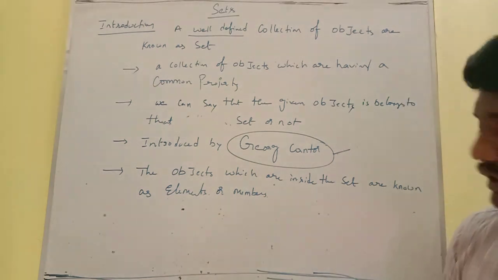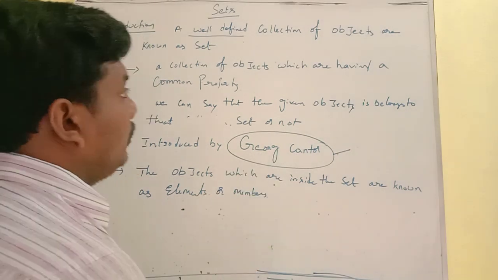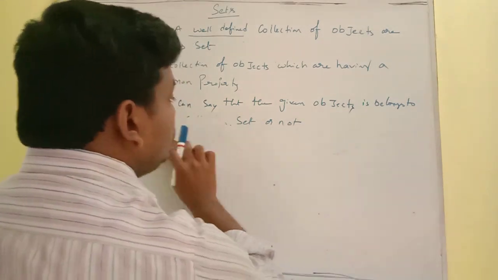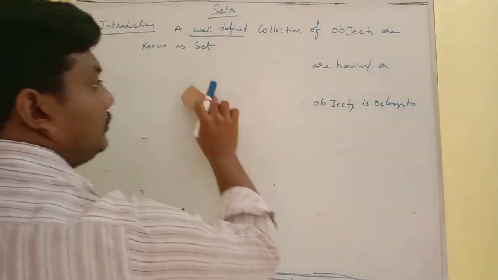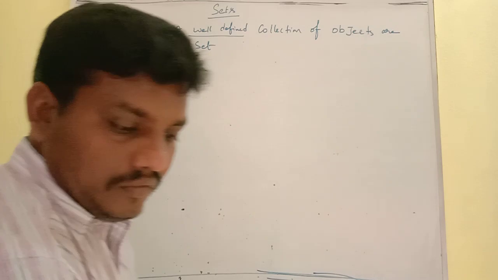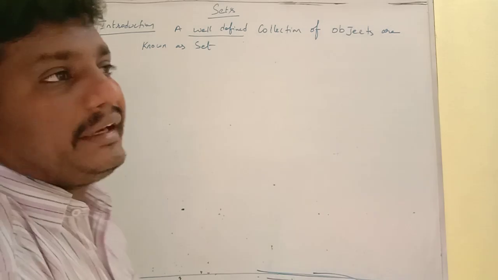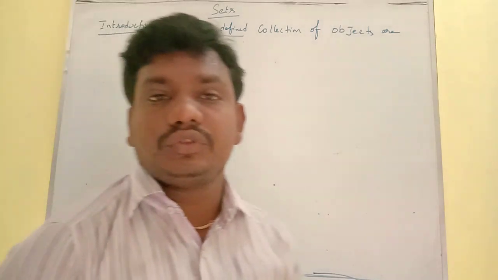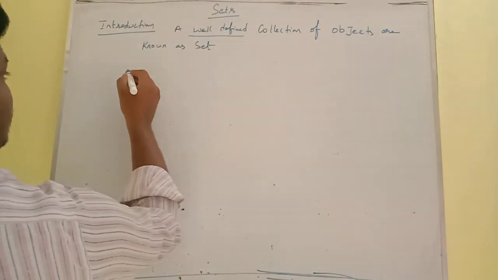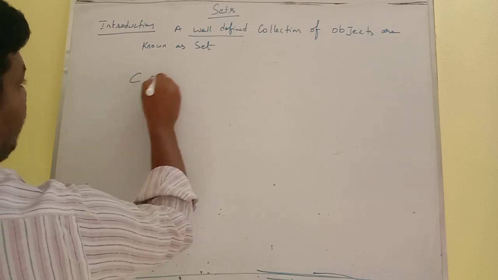Now we have to see whether an element belongs to a set or not. So let me consider the examples of sets. Suppose the set of students belonging to your class is nothing but a set. Suppose I am collecting a set, class 10th, and I take C as the class.